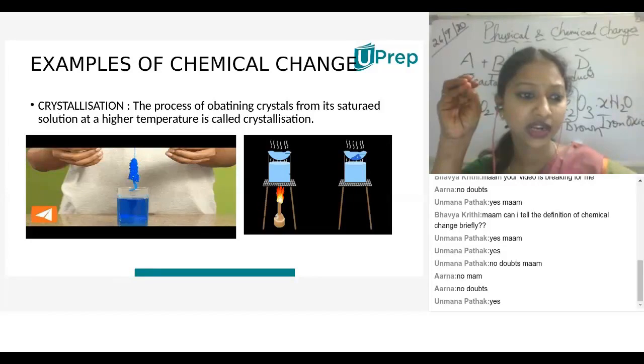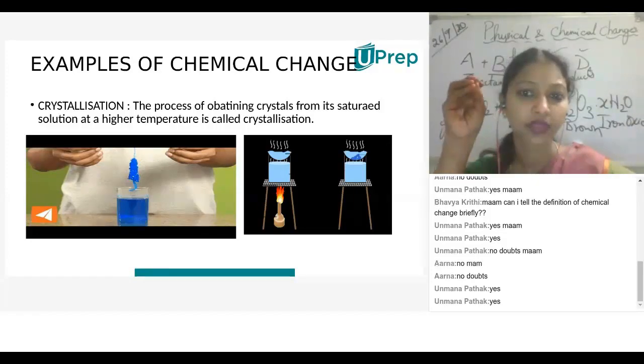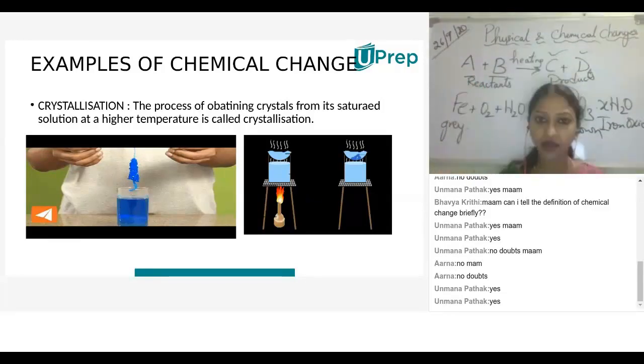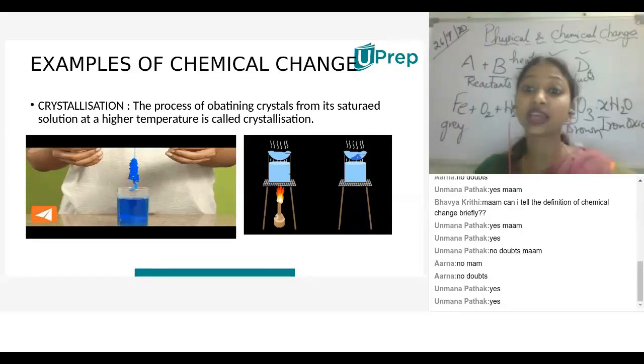Understood, children? Crystallization is a physical change. Why? Because by crystallization we are just purifying the crystals or regaining the crystals from the copper sulfate solution.